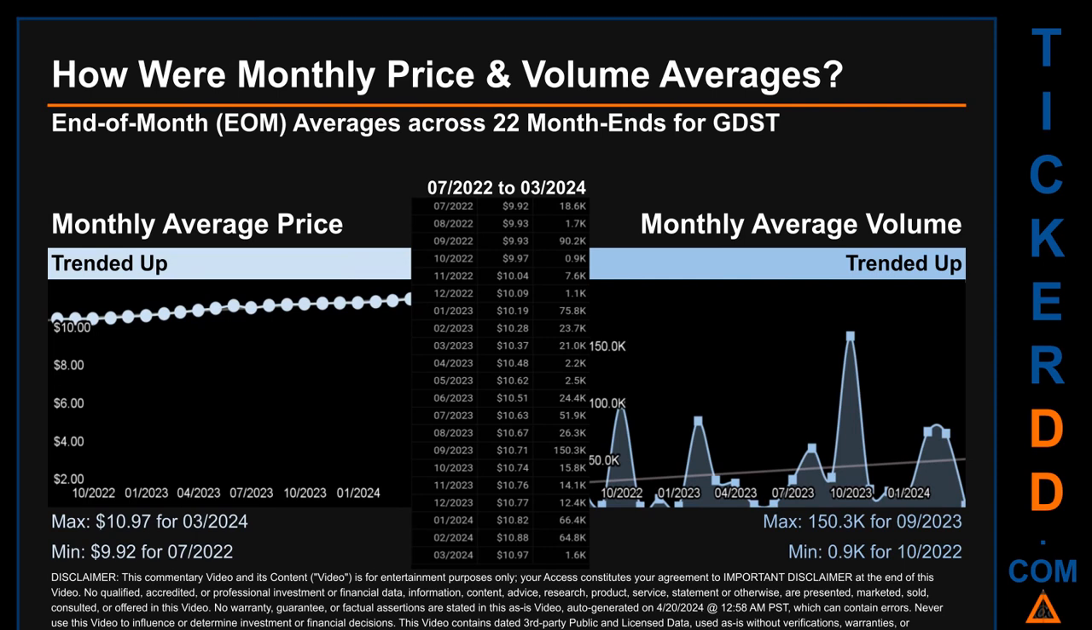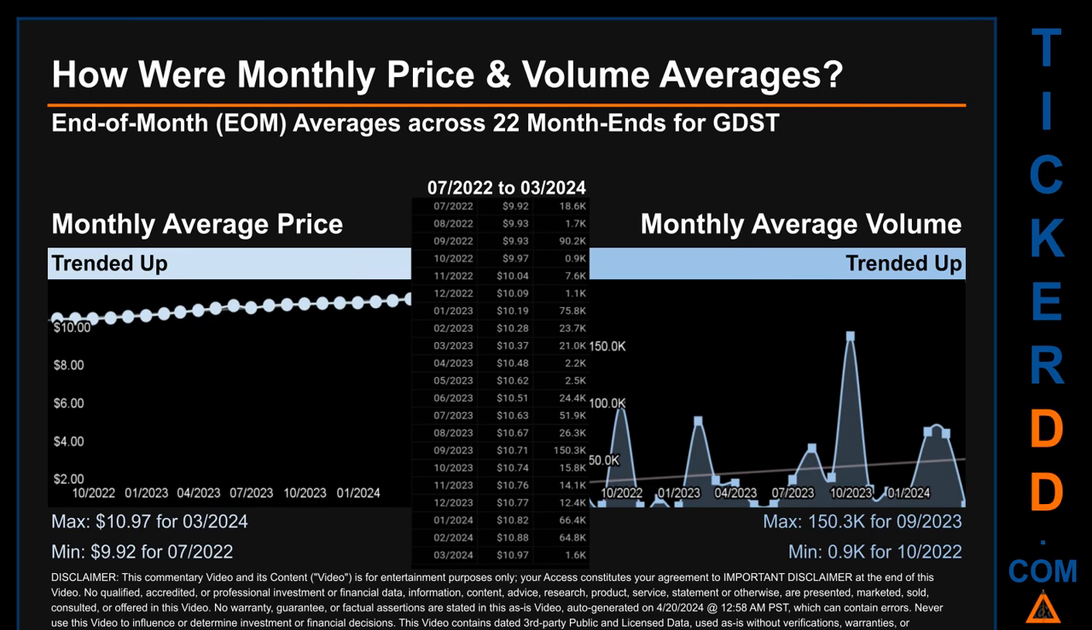How were price and volume averages for GDST? Across 240 trading days, there were a total of 22 month ends, of which monthly averages for daily price and volume were calculated. Overall, monthly price average trended up while monthly volume average trended up.